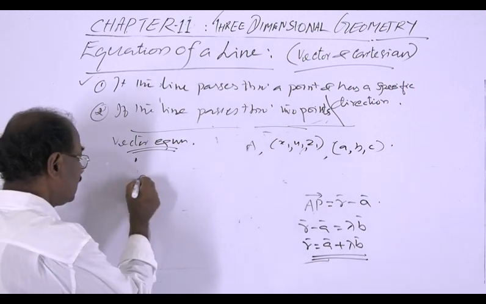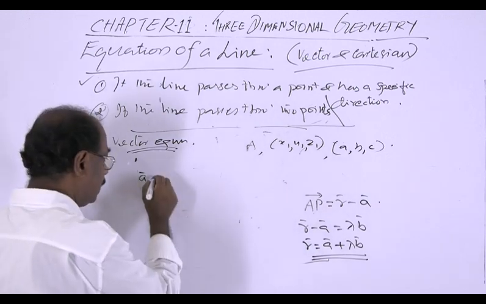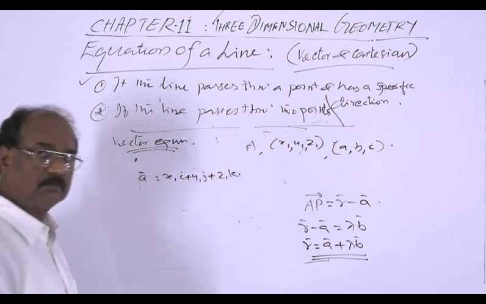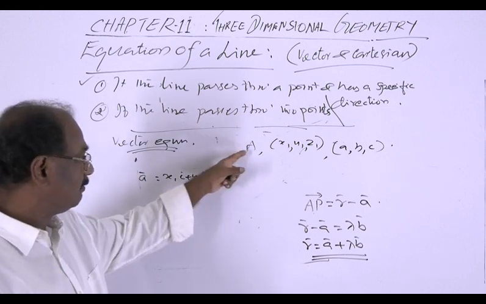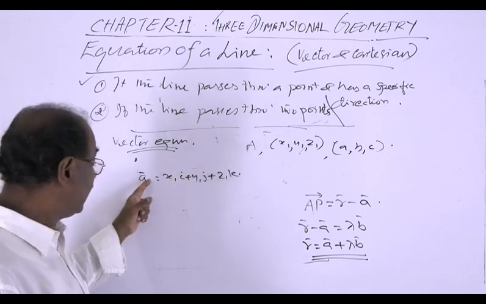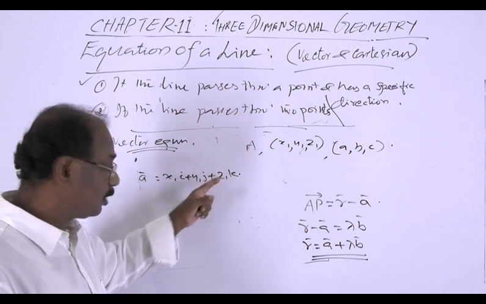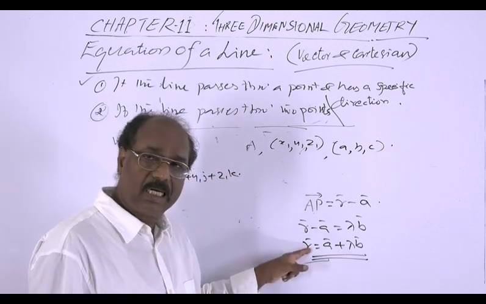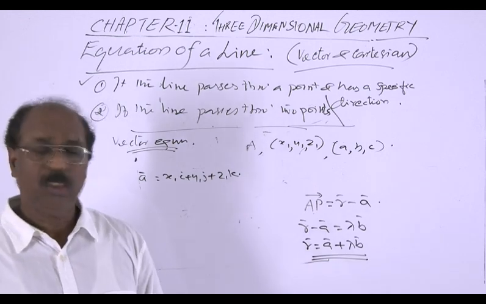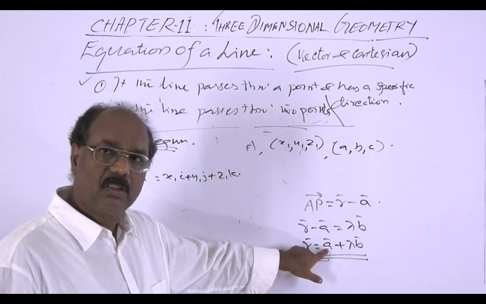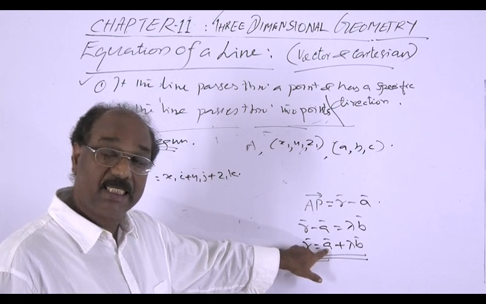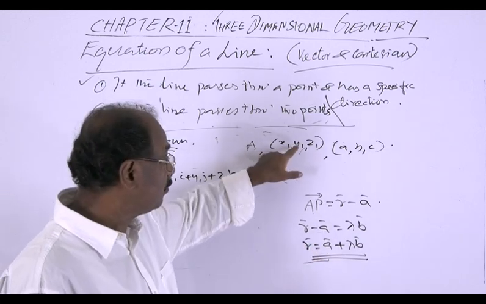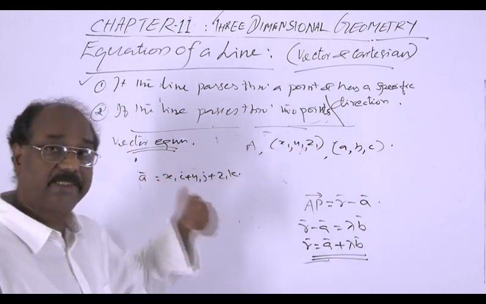We can take this vector a as x1 i plus y1 j plus z1 k. This a is the position vector of the point A, so we take a equal to x1 i plus y1 j plus z1 k. We write this because we use this formula to convert it into the Cartesian form, so we have to substitute for a in terms of the coordinates x1, y1, z1. That's why we have written it like this.